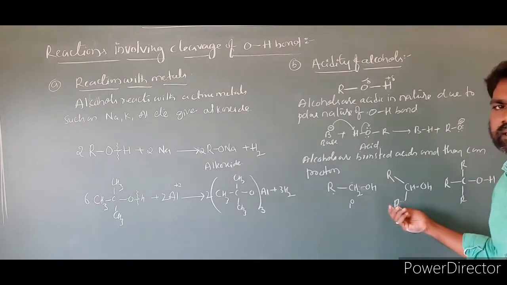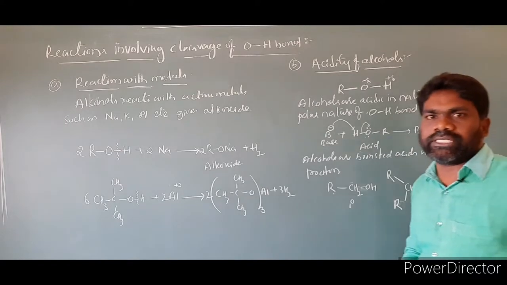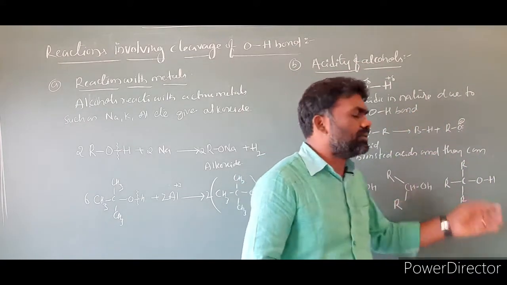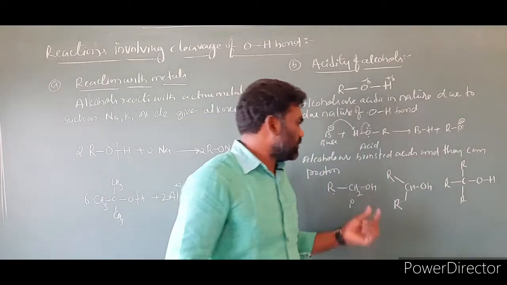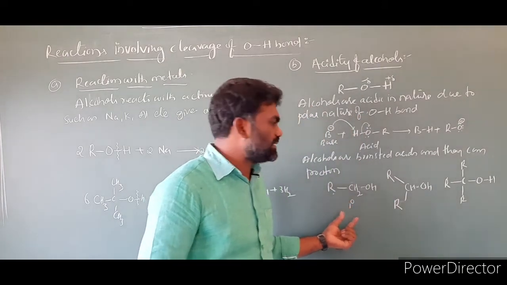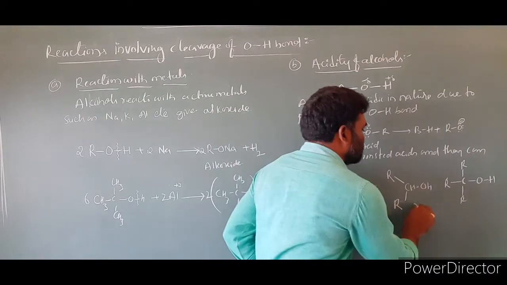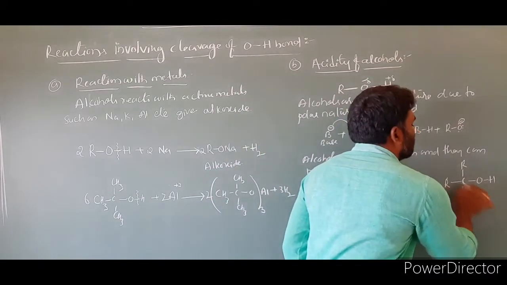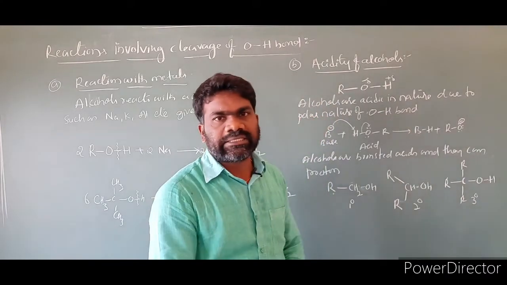Primary alcohol, secondary alcohol, tertiary alcohol. Now the question is which alcohol is more acidic in nature? Primary, secondary, and tertiary. Which alcohol is more acidic? So primary alcohols are more acidic than the secondary alcohols. Secondary alcohols are more acidic than the tertiary alcohols. So what is the reason behind it?